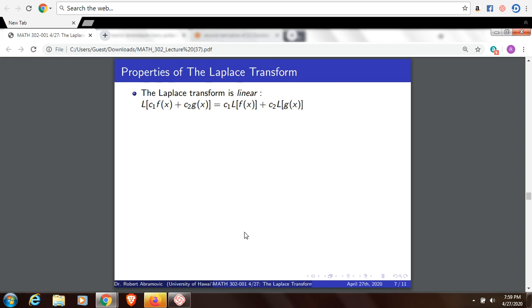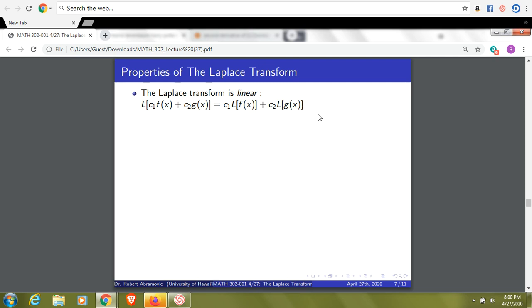The Laplace transform is linear. That means if you feed it the linear combination of two functions, c1 times f plus c2 times g, you can pull these constants out and it becomes c1 times L of f plus c2 times L of g. It's also one-to-one. If L of f is equal to L of g, then f and g have to be equal.